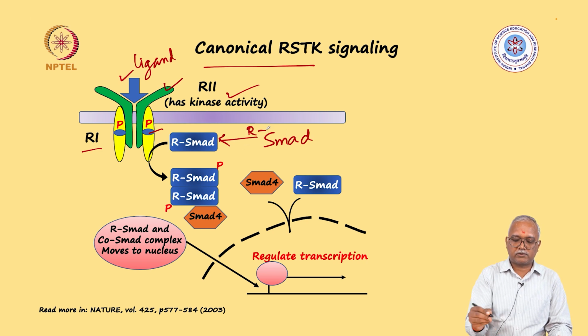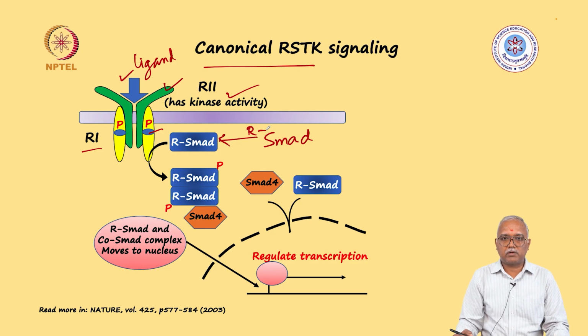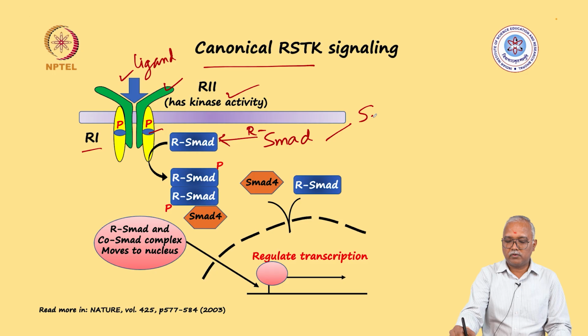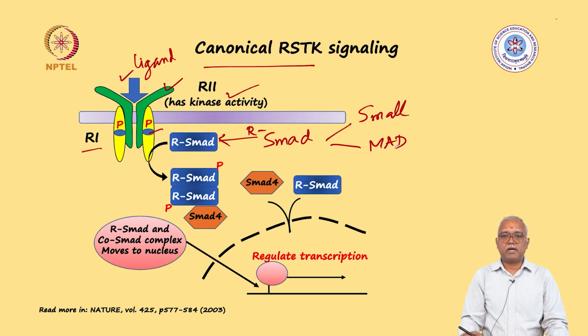And there is an interesting story of why these Smad molecules are called Smad, because it is a combination of two words, one is small and the other one is mad. If you recollect, in the plant receptor serine threonine kinase signaling, when we were discussing different receptors, I emphasized how these receptors are named by the mutation phenotype.